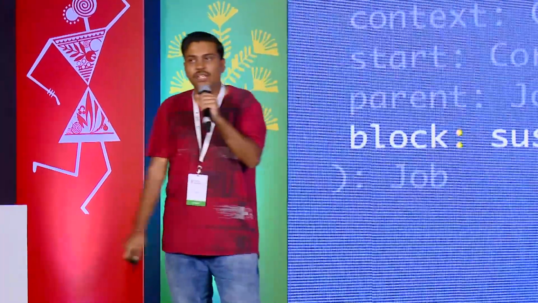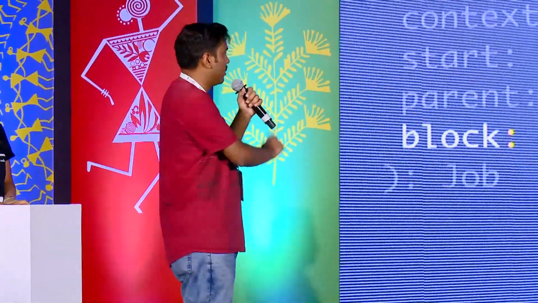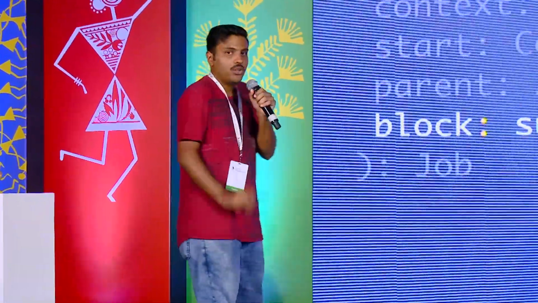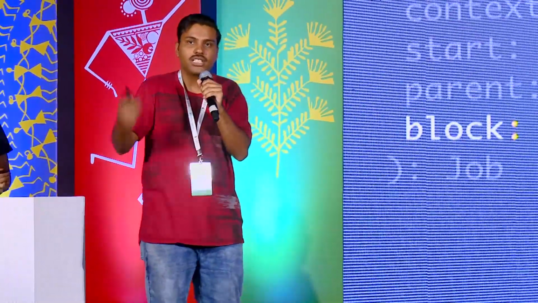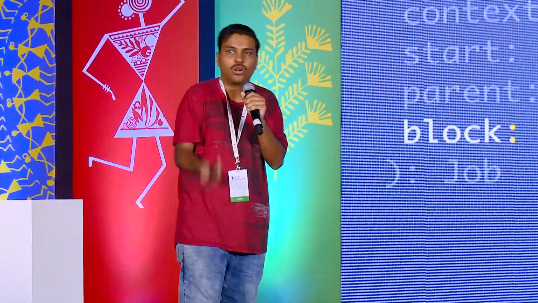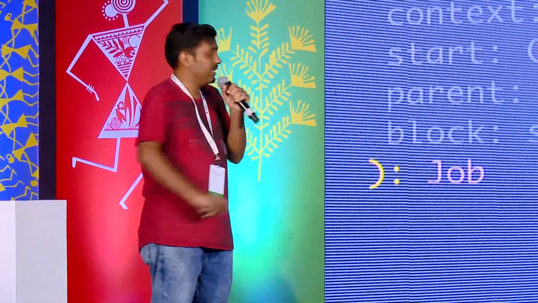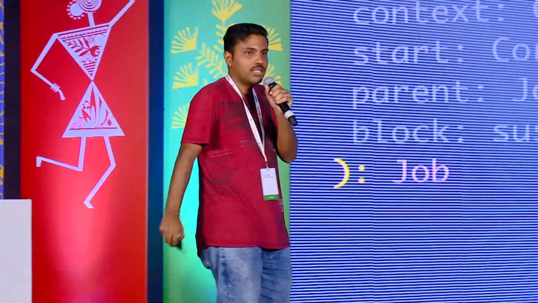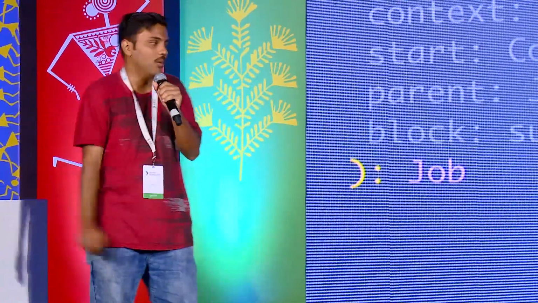Now, at the end of it, this is a Lambda operation where you give it a block of code that you want to run, and it will run for you. If you notice, we have a keyword called suspend here. You can only call a coroutine with a suspendable function. If you do a normal function, then it's no point. Launch is just another block of code running on its own. And finally, every coroutine that you can see here with launch gives you a job or a T. If you remember from the previous slide, we had with context, which returns a result back to you. But with launch, you get a job.